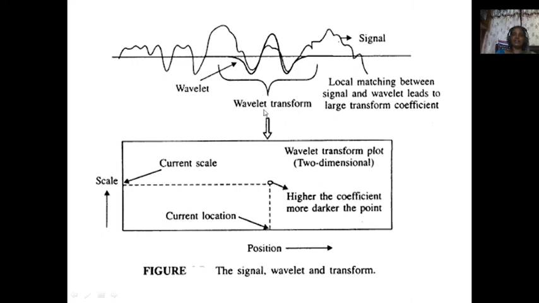So at this time location, at a particular frequency, the signal is going to match. The higher the coefficient, the darker the point, indicating the closeness. The wavelet transform plot is a two-dimensional representation. By simply comparing this way, we get the details of a signal in terms of the predefined wavelet.